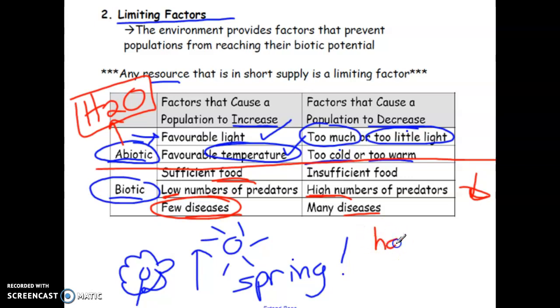So for example, even something like habitat space, right? So let's say a squirrel, okay, squirrels need trees. If there's not a lot of trees, like there's not a lot of space for them to build a habitat, you're not going to have a lot of squirrels. But if there's lots of space for their habitat, lots of trees, lots of availability, you're going to have more squirrels available.